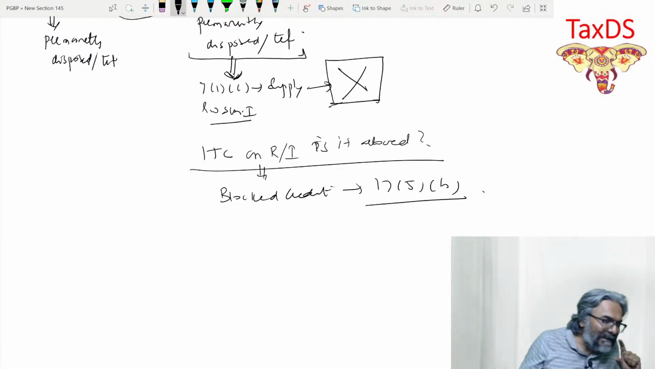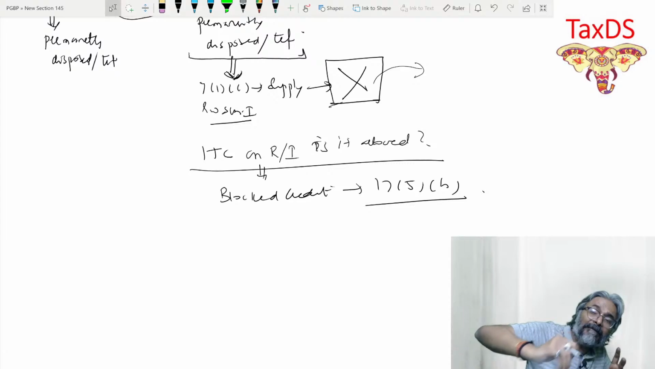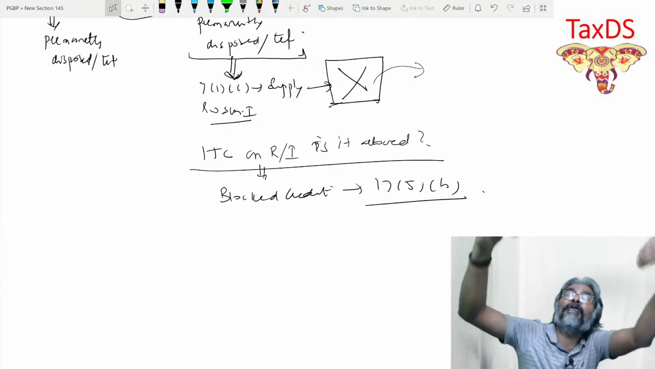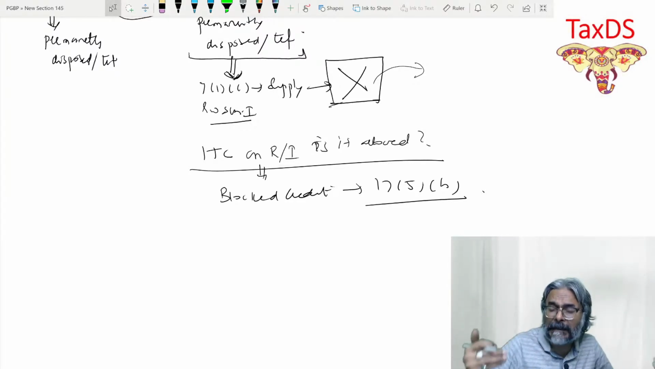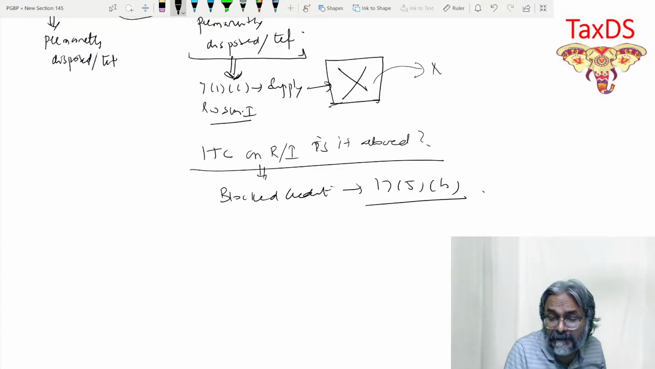So what is the net result, students? Now can you tell me the net result? Output supply, is it a supply? No. So on that particular activity of permanent disposal of the final product, no GST.